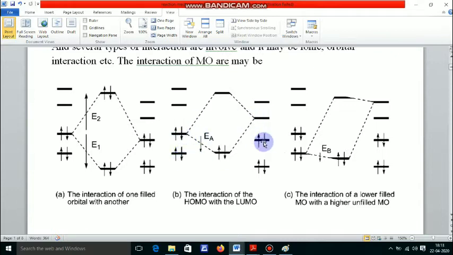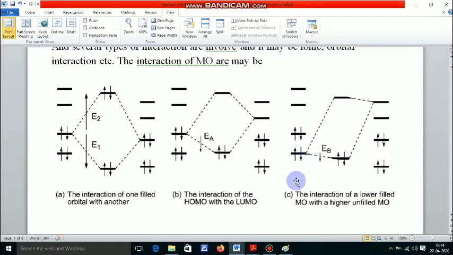There are so many filled molecular orbitals and so many unfilled molecular orbitals. So this is the highest occupied molecular orbital, and this is the lowest unoccupied molecular orbital. Okay, here the only interaction is between HOMO and LUMO. But in this figure we consider another type of interaction, where we consider the lowest energy occupied orbital.